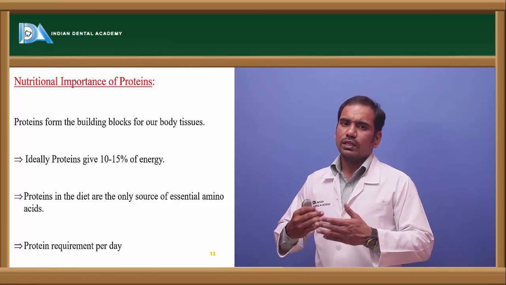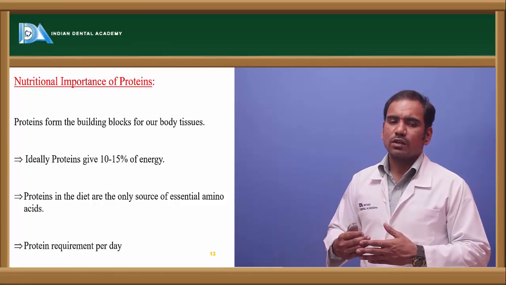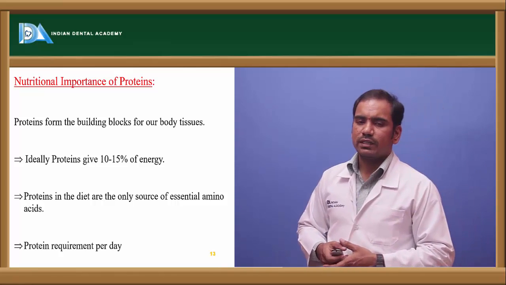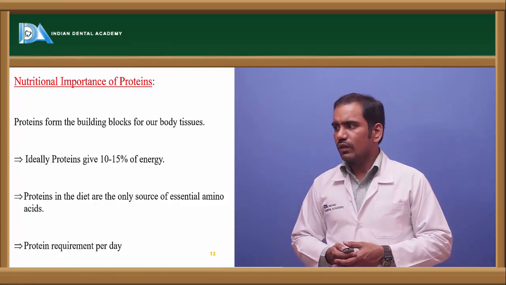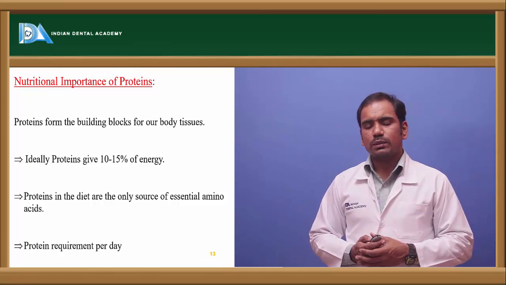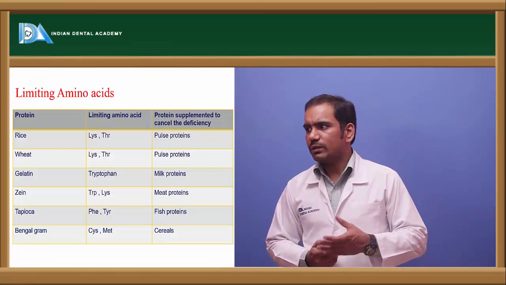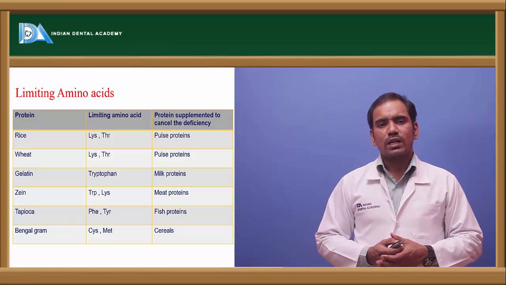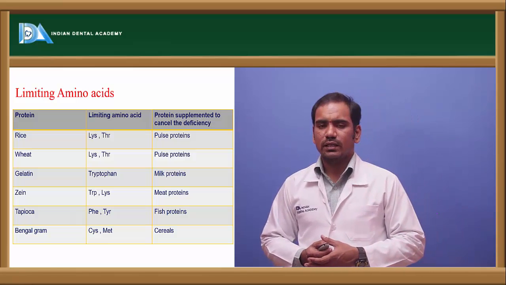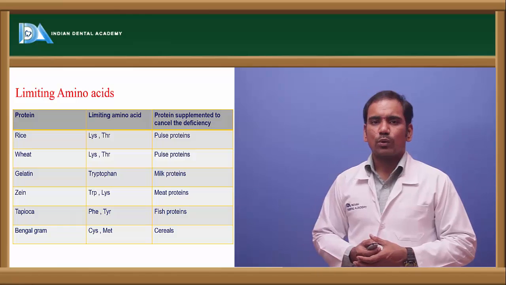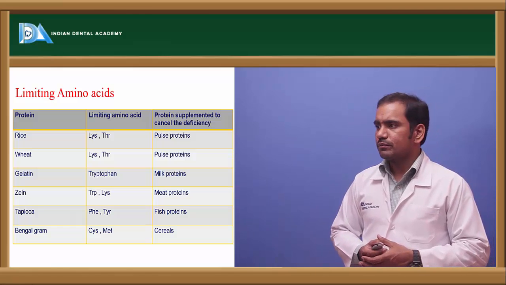So the source for the essential amino acids is dietary proteins. So what is the protein requirement per day? Protein requirement per day is 1 gram per kg body weight per day. So that is how we have to calculate the protein requirement per day.